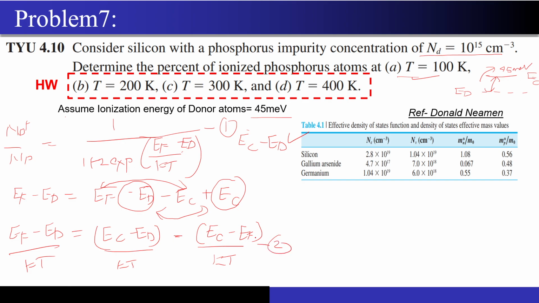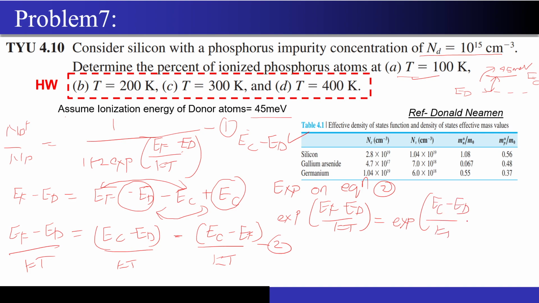Now I will take exponential on equation number 2. So what I will be left with: exponential of EF minus ED by KT will be nothing but exponential of EC minus ED by KT into exponential of minus of EC minus EF by KT. Sorry, I don't have space over here.